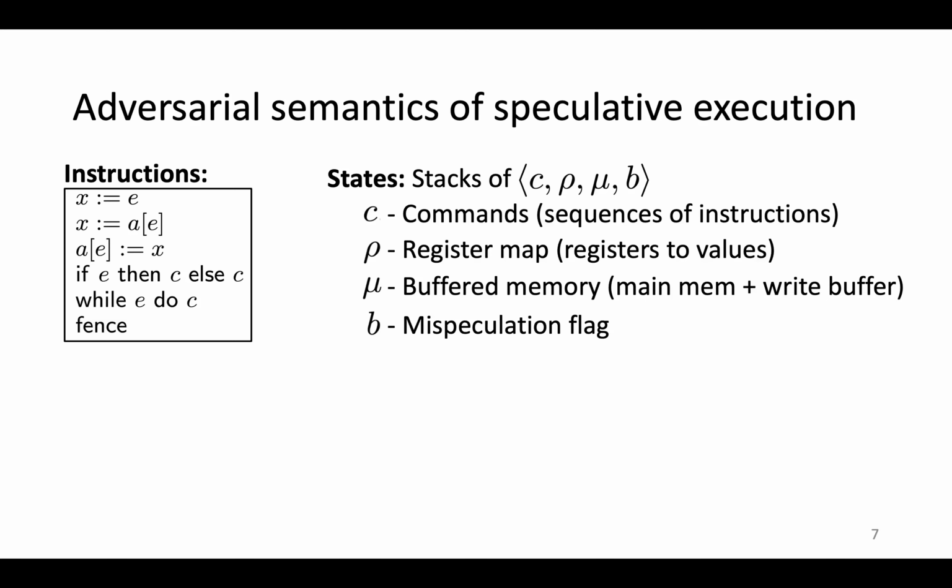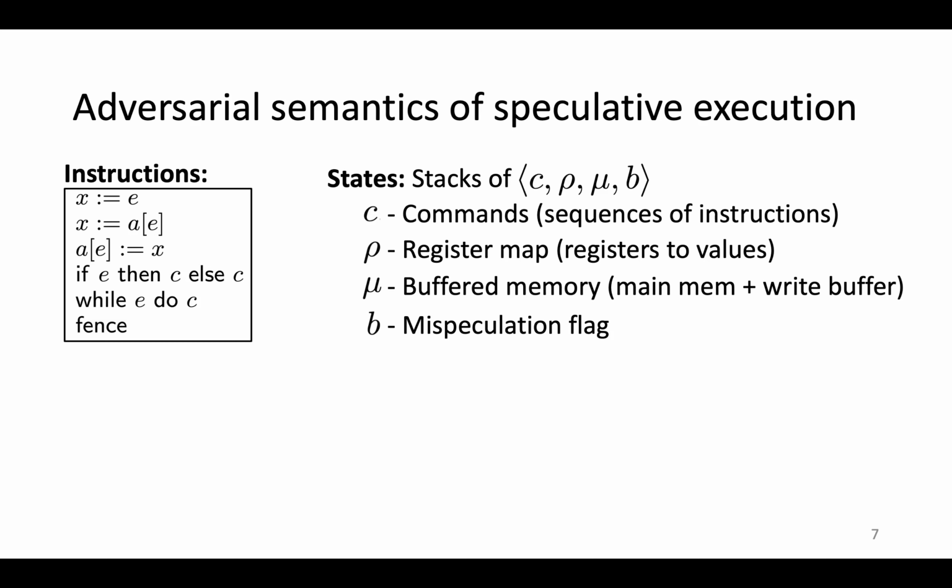States are stacks of configurations, which are 4-tuples of the following. Commands c are sequences of instructions. Register maps rho are maps from registers to values. Buffer memories mu consist of a main memory and a special write buffer, which contains a sequence of delayed memory writes. And this write buffer essentially models out-of-order execution on behalf of the CPU's memory disambiguator, which can be exploited to perform Spectre STL vulnerabilities. Again, see the paper for more details on that.